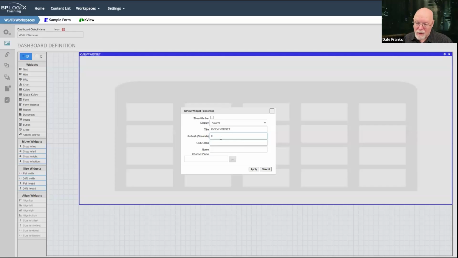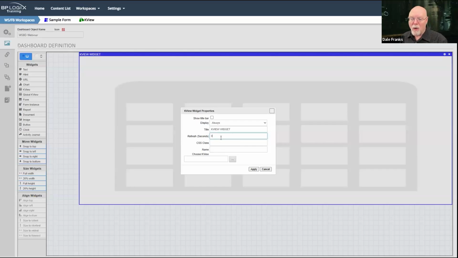Now, let us be careful here, because not only can I refresh here in the dashboard, I might also have refresh set up in the knowledge view itself. Because remember, when you create a knowledge view, there is a refresh seconds property for the knowledge view definition itself.